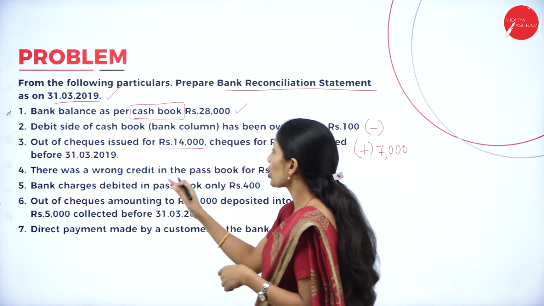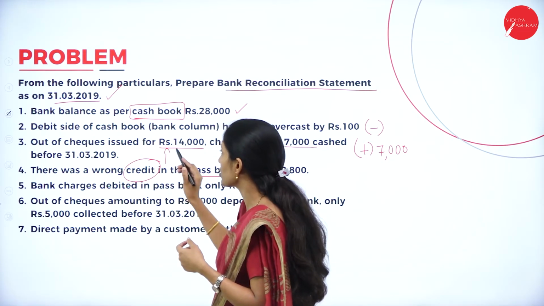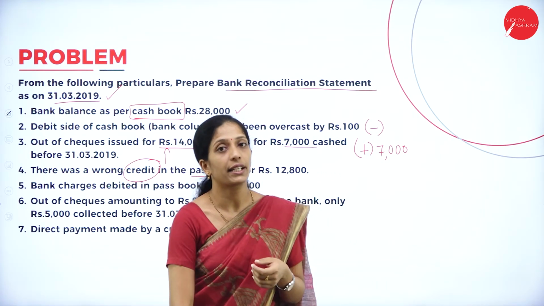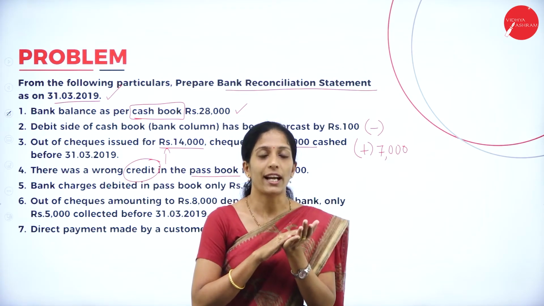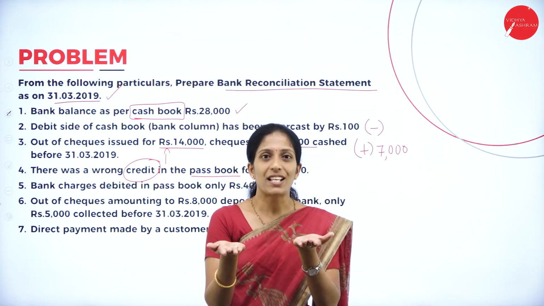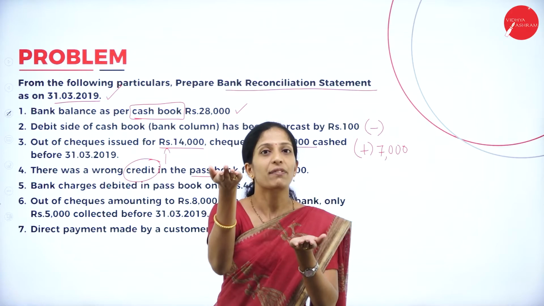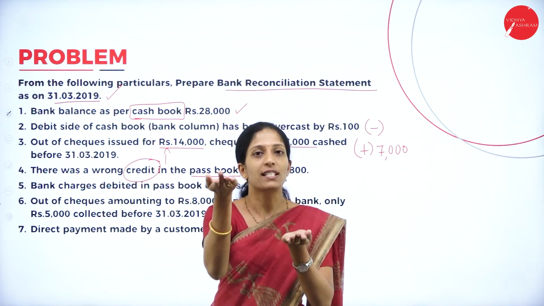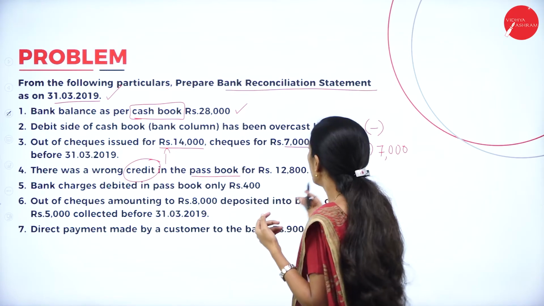Next one, there was a wrong credit in the passbook. So credit means what? It has been increased. Now this is cash book, this is passbook, our base is what? Cash book. So there was a wrong credit in the passbook, in the sense bank balance as per passbook has wrongly increased. But which is a base book? Cash book is a base book. Adjust cash book to passbook. So what you have to do? Add.